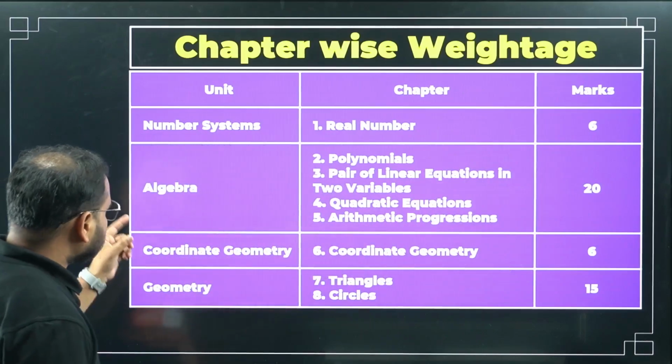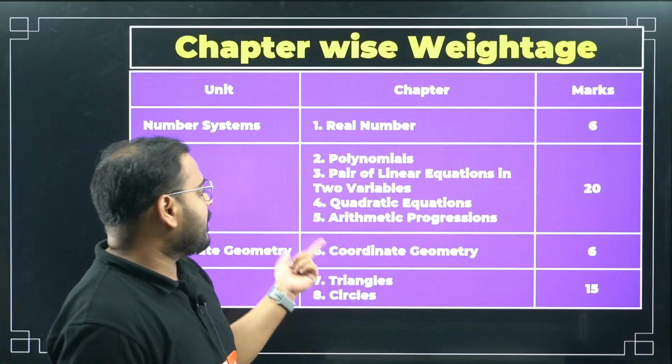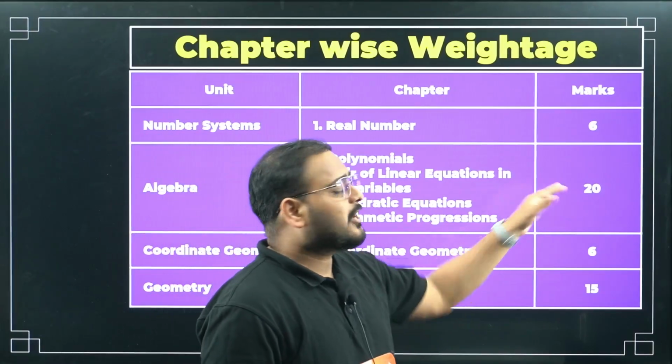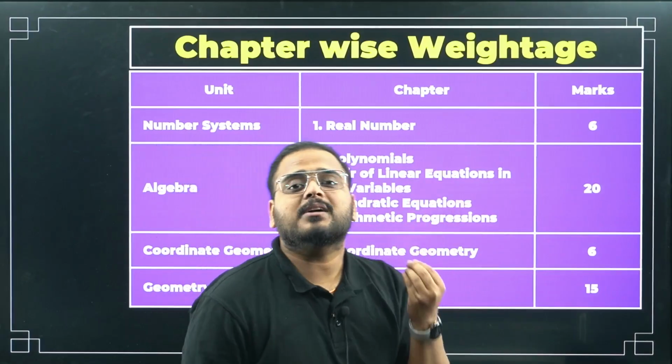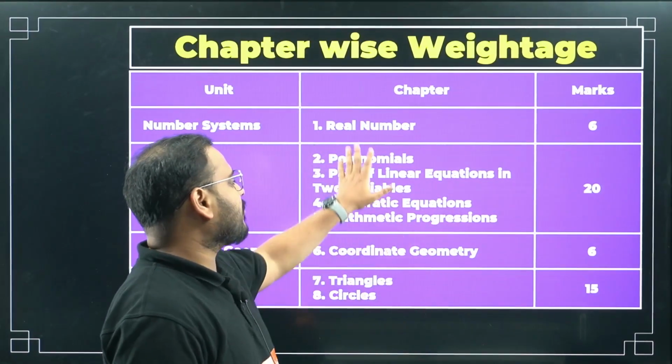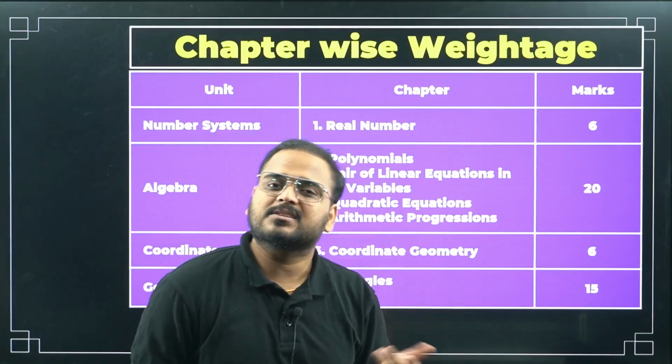Algebra, you have 4 chapters: polynomials, linear equations, quadratic equations and AP. In that you have 20 marks. It's not like 5 marks each. Overall from this unit 20 marks is expected. 4 to 5 marks you can expect from any of these chapters. So minimum of 4, you can go to 5 or 6 marks in a chapter.